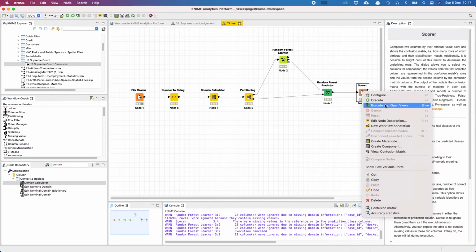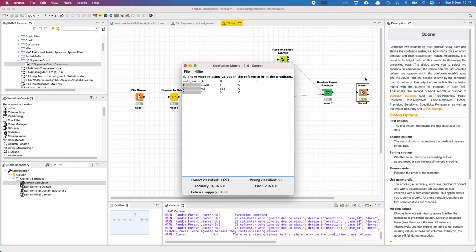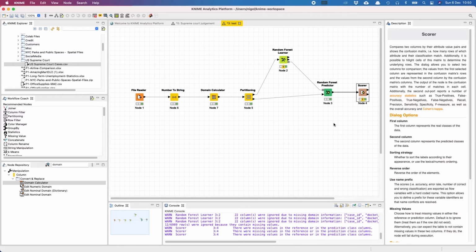Let's quickly execute it. You can see it converts from number to string, the domain calculator gets done, the partition gets done. The random forest learner is now reading the data and trying to come up with a model, and the predictor takes the remaining 20%. And as you can see, we have the output, and over here the accuracy is about 97%. So that's a very quick introduction to KNIME and how you could use it.